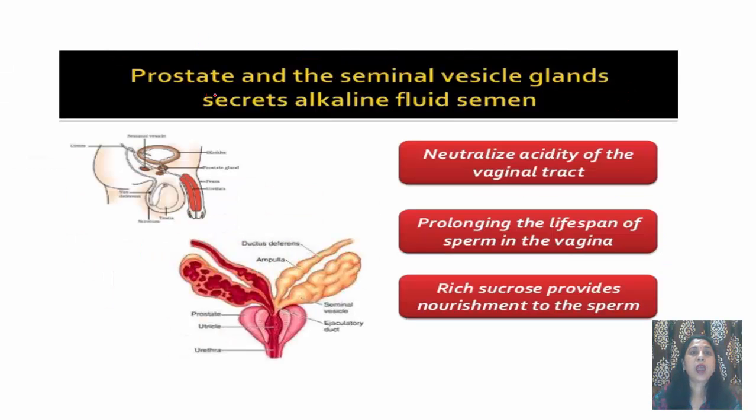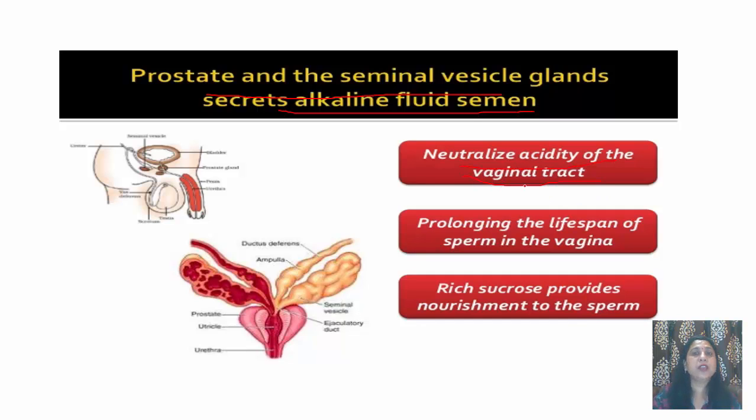Now the prostate and the seminal vesicle glands secrete alkaline fluid, semen. This alkaline fluid neutralizes the acidity of the vaginal tract.